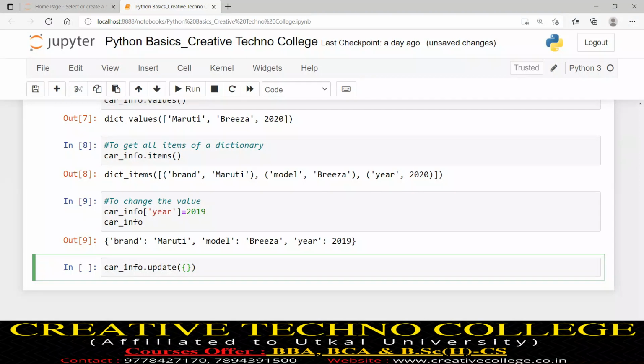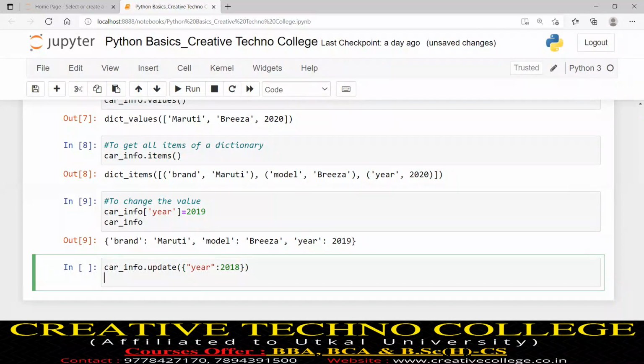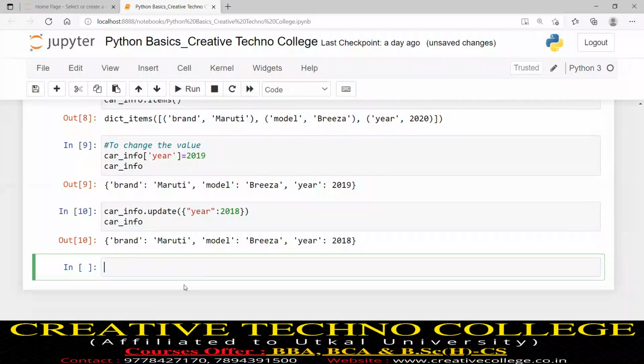Once I specify the pair, I specify it within curly brackets. I will write year, suppose 2018. Suppose the latest value was 2019 and again I wanted to change it to 2018. What is the value of car_info? Now I will hit run. The value 2019 has again changed to 2018. Okay, so there are two approaches. The first approach is direct assignment, and the other approach is by invoking the update function.